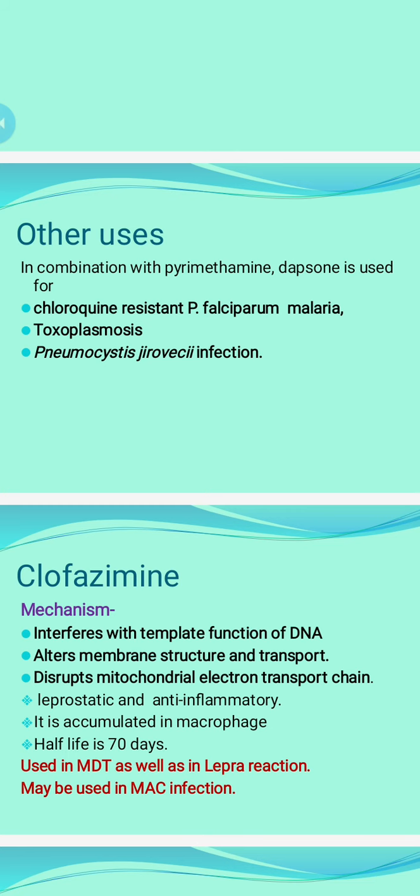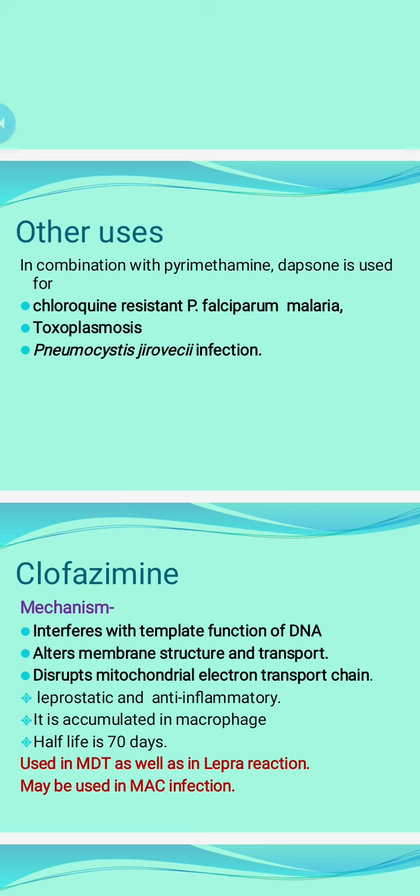It is accumulated in macrophages, and the half-life is very long, 70 days. It is accumulated in other reticuloendothelial system cells also, like liver, spleen, macrophages. It is stored there, and there is a gradual release of the drug from the store. And it is used in multi-drug therapy as well as in lepra reaction, and may be used in MAC infection, that is the Mycobacterium avium complex.